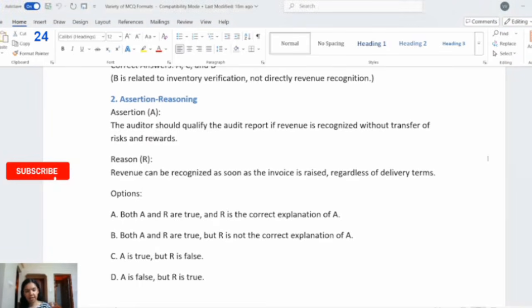In this case, the correct answer is option C, that is, A is true but R is false. So the auditor should qualify the audit report if revenue is recognized without transfer of risk and reward. So A is true, but the reason is false, because revenue recognition depends on transfer of risk and rewards.